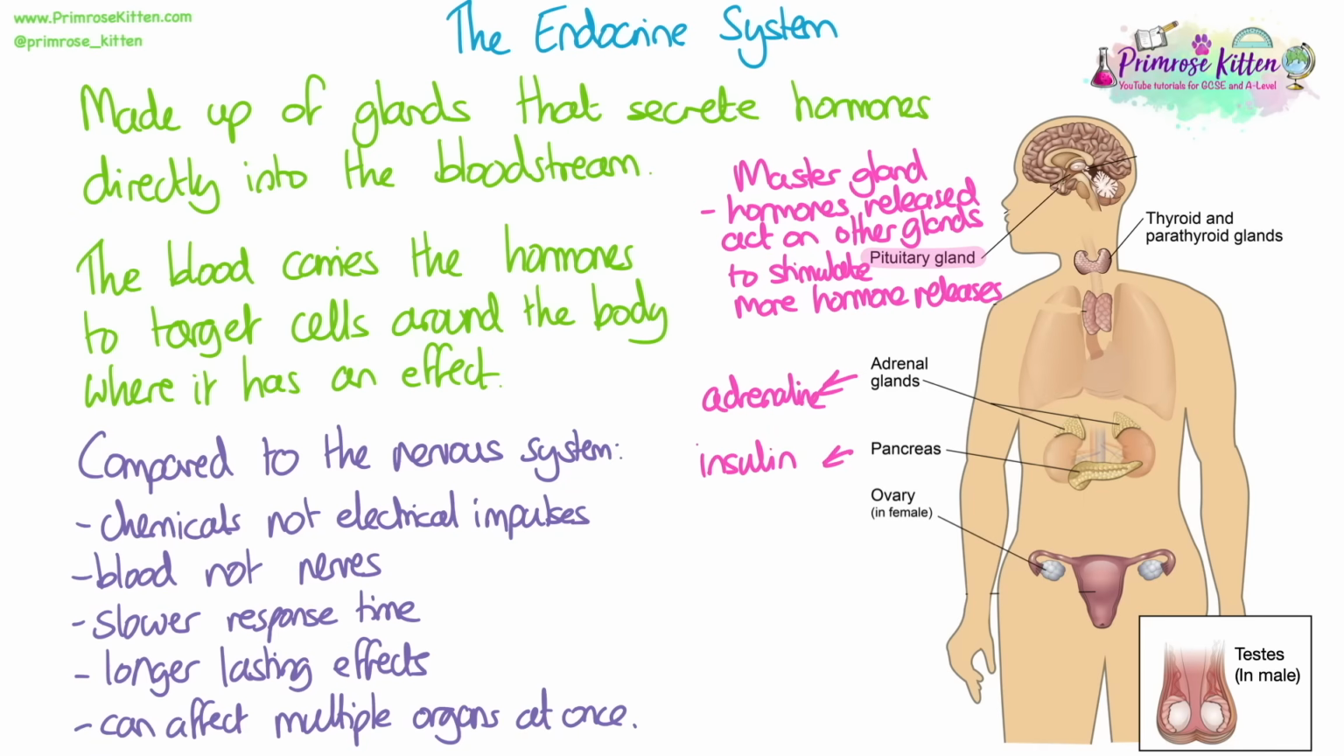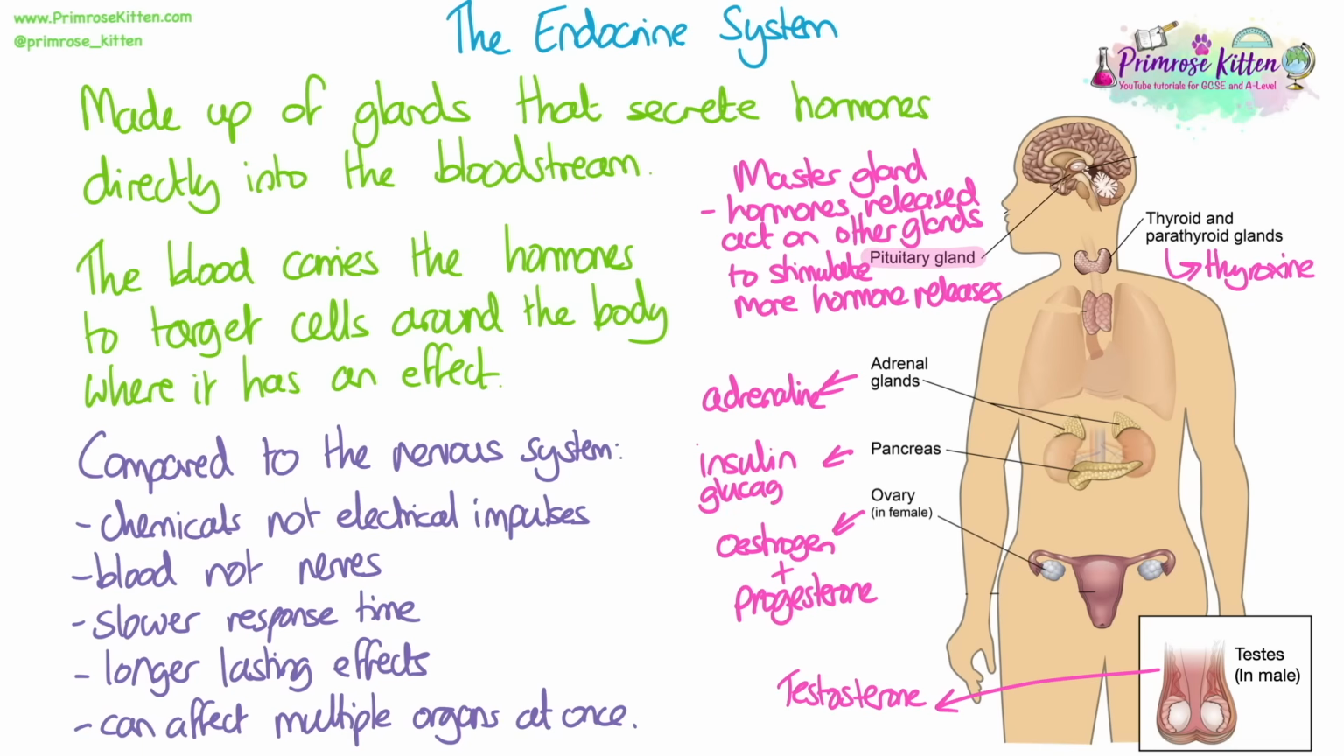The pancreas secretes insulin and glucagon. The ovary secretes estrogen and progesterone in females. The testes secrete testosterone in males. And then we have the thyroid gland, which is in the neck, and that secretes thyroxine. The pituitary gland secretes two hormones that are also involved in the menstrual cycle. These are FSH and LH.